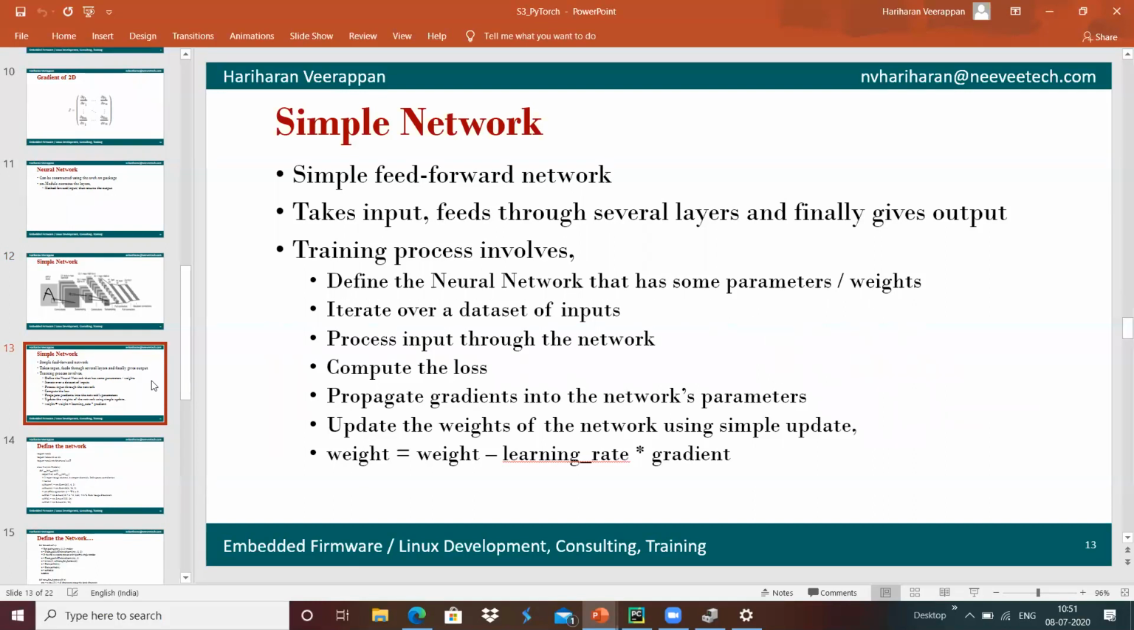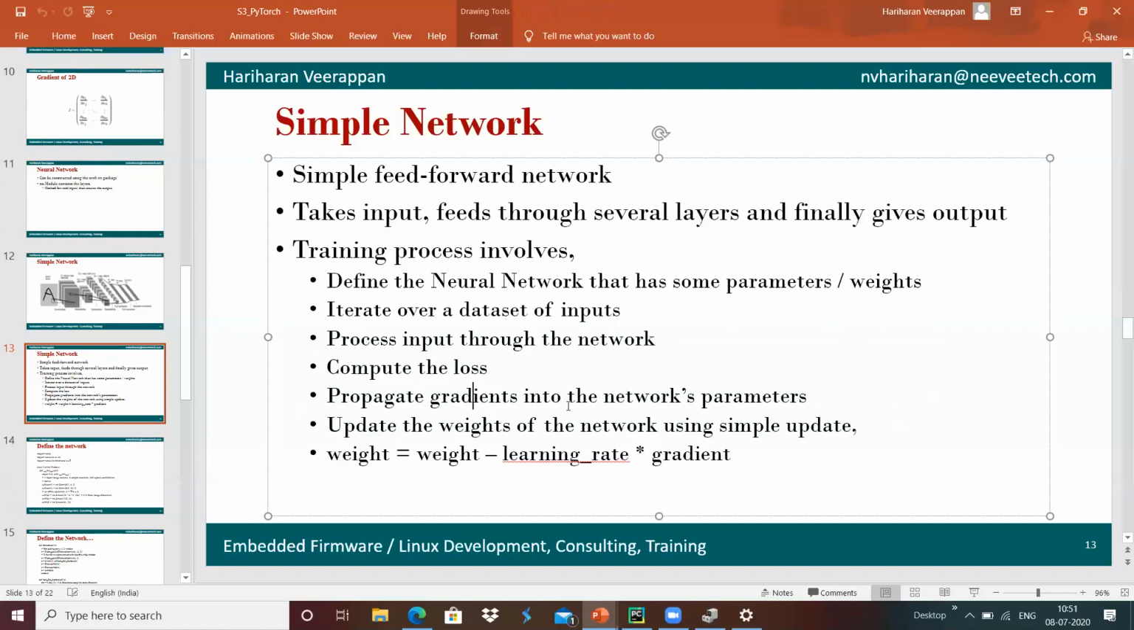For example, whenever we are giving one input, we are expecting a target output, but whatever we get as an output should be compared, and it provides some kind of loss computation, which is the variation between the expected output and the output we got. And we have the option to propagate gradients into the network parameters.